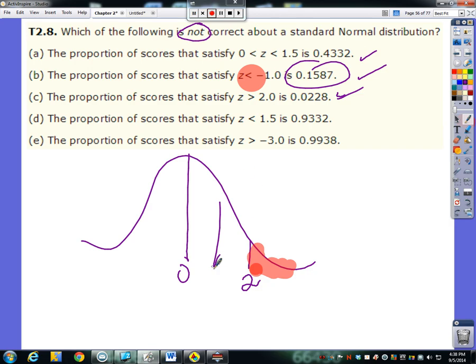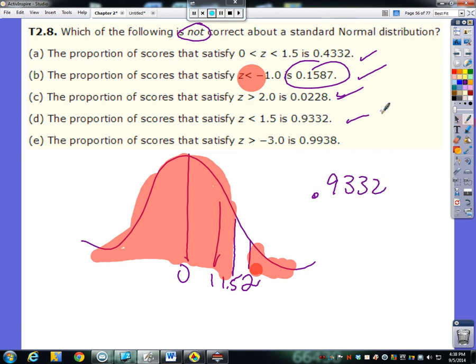So less than 1.5. If this was 1, we'll call this 1.5. Less than 1.5 would be all of this over here. I hope you don't mind me reusing my last normal curve here. So normal CDF, lower bound is -99999, upper bound is 1.5, and I get 0.9332.